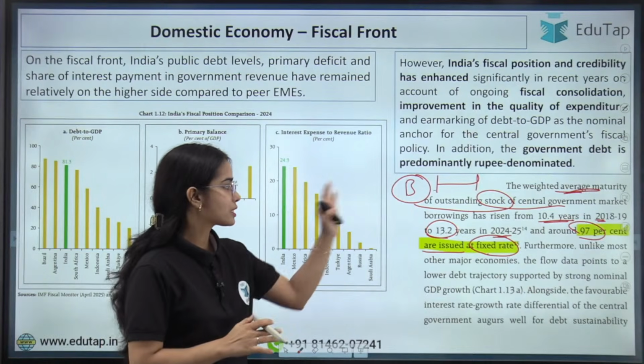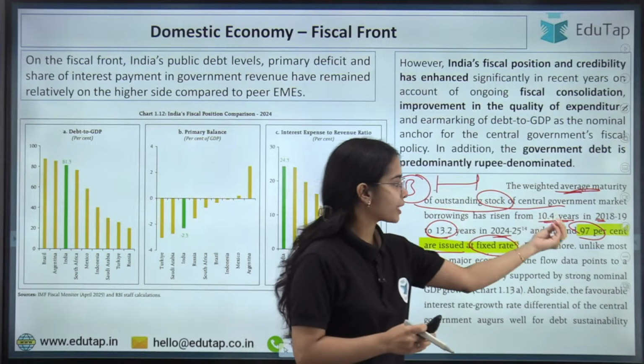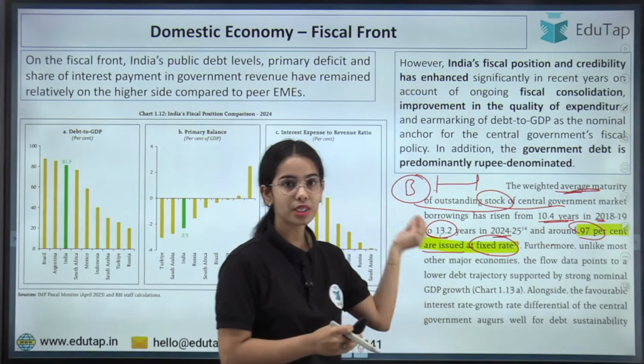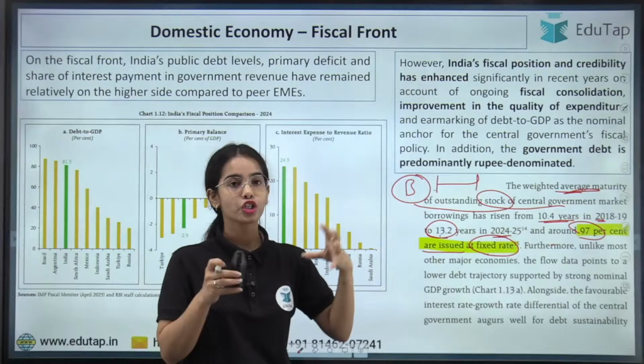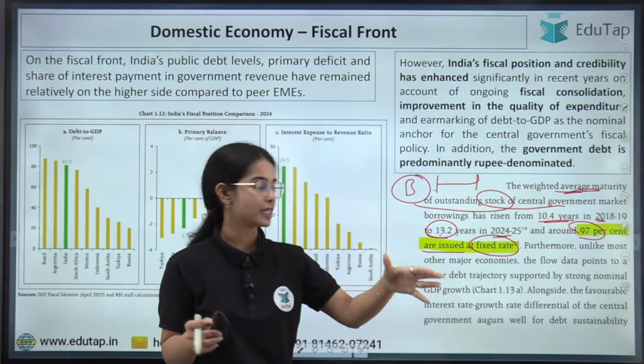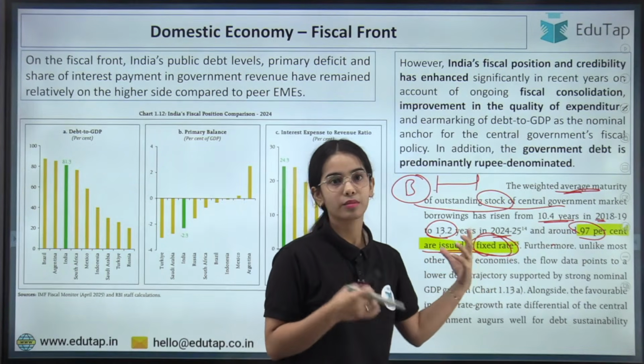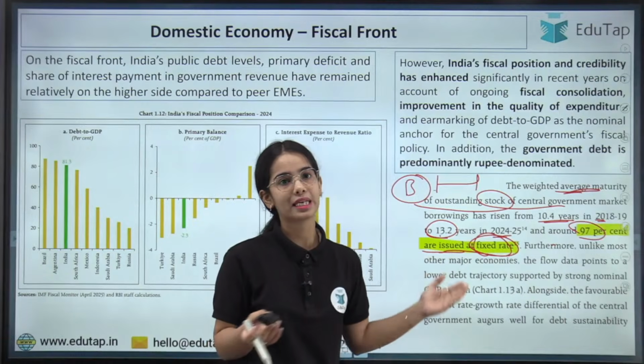Got it? So this is the basic idea, that the average maturity has increased from 10.4 years to 13.2 years for the borrowings that the government is taking. So the government is focusing on long-term borrowing that will be focused on capital expenditure, and the government is having the borrowing at a fixed rate. 97% of borrowing is at a fixed rate.